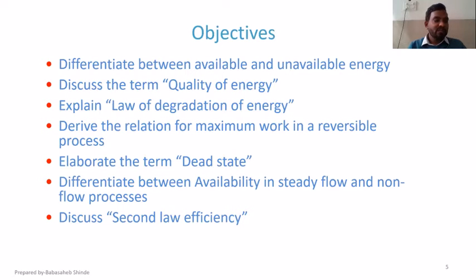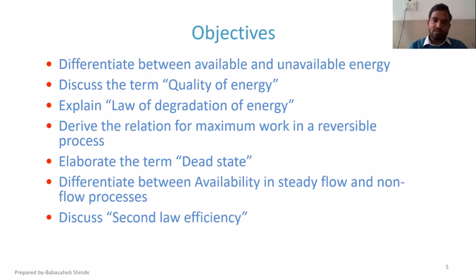So before we begin, the objectives, that why this unit is there for us and how it is going to help us. Okay. So the first objective is you will be able to differentiate between available and unavailable energy.